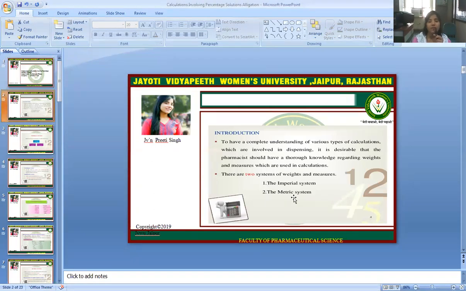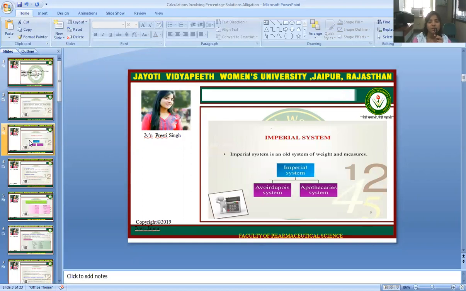To have a complete understanding of various types of calculation which are involved in dispensing, it is desirable that the pharmacist should have thorough knowledge regarding weight and measure which are used in calculation. There are two systems of weights and measures, the imperial system and the metric system. The imperial system is an old system of weight and measures. The imperial system is divided into two categories, avoirdupois system and apothecaries system.